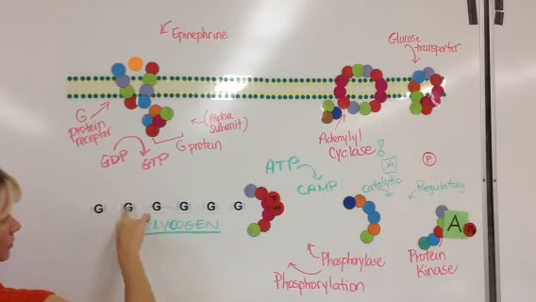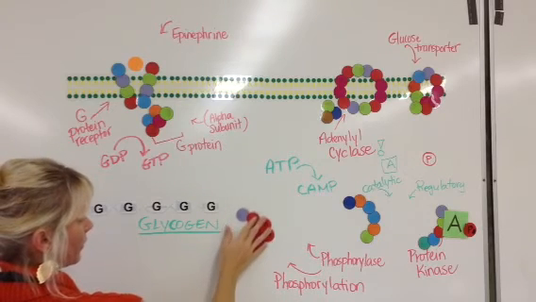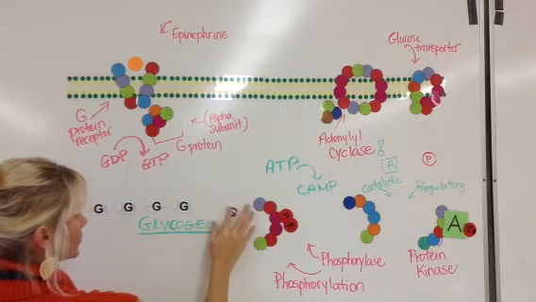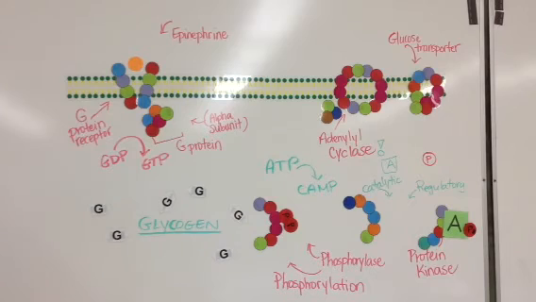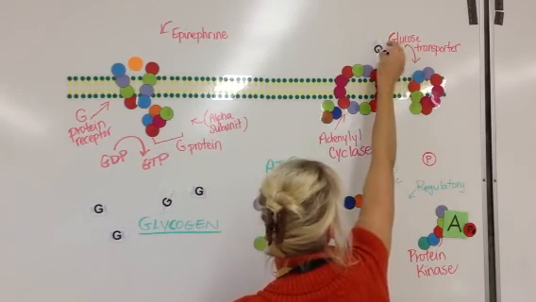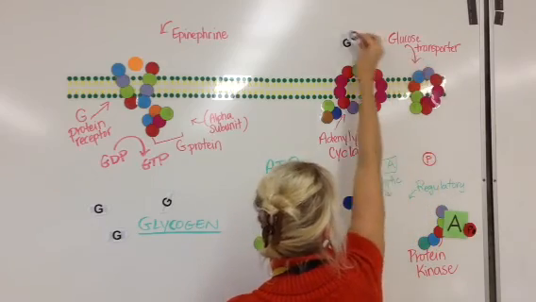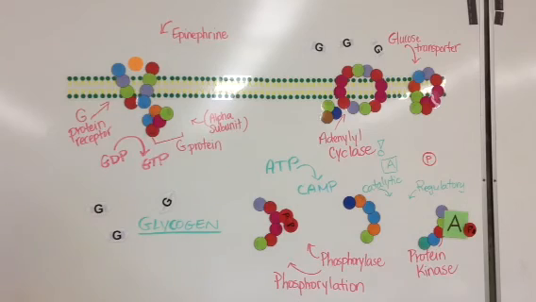So it's stored glucose linked up in a chain, and it will pop those bonds. So it's going to come along and it'll actually break these bonds here and start to release glucose. And so these are individual subunits of glucose that can then leave the liver cell, go into the bloodstream, and through this glucose transporter leave the cell and then can be used as energy for the fight or flight response.